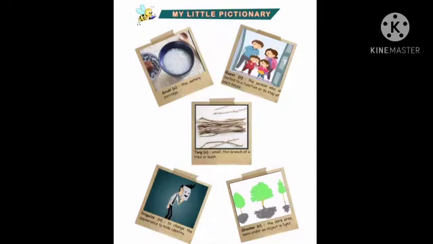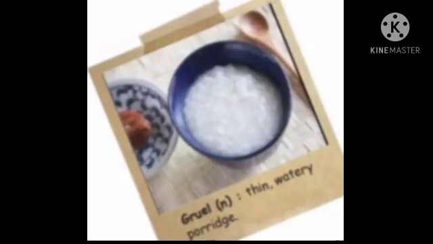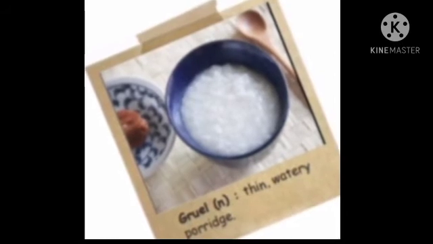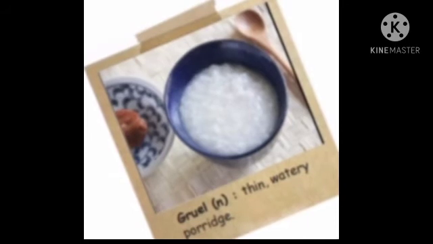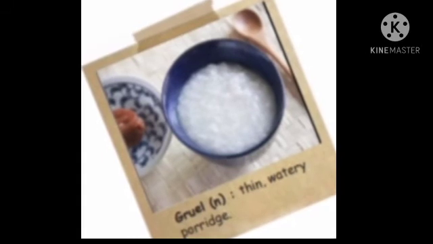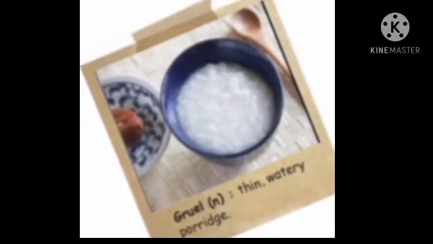Now let's move to the Little Pictionary page. As usual, we have 5 words in Little Pictionary. Let's see one by one. The first word among the 5 words is gruel. Gruel is nothing but a thin watery porridge. We say kanji, we are saying na, that is what is called gruel, porridge. Okay, thin watery porridge.